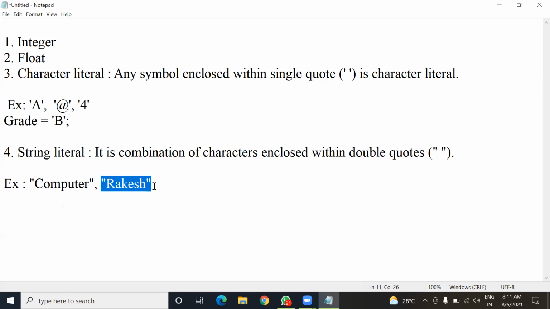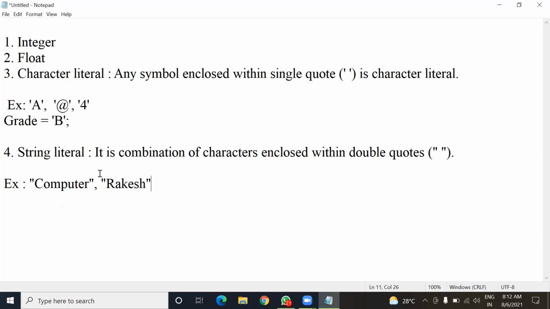So understood everyone? Yes, sir. Okay. So in a string literal, you can also enclose a sentence. Meaning a complete sentence also you can put, not just a single word. You can also store a whole sentence or two or more words.